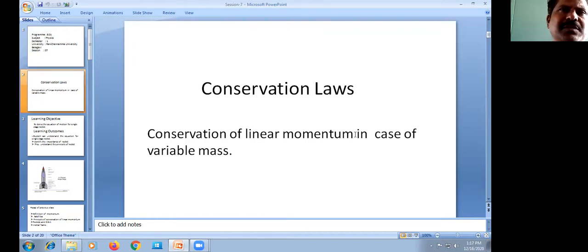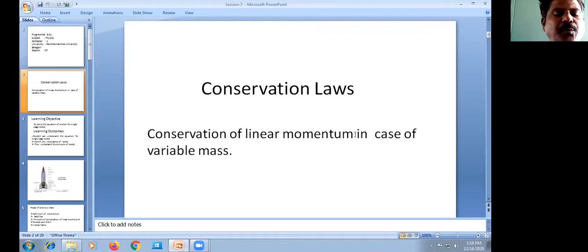What is the principle behind propelling rockets? The principle of a rocket is very simple. A rocket in its simplest form is a chamber enclosing a gas under high pressure.